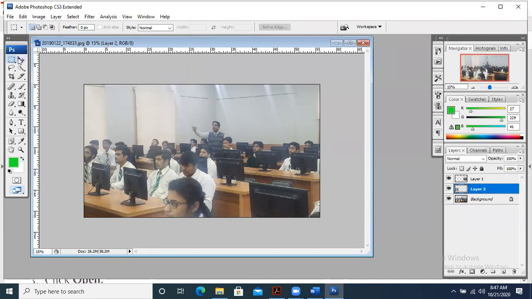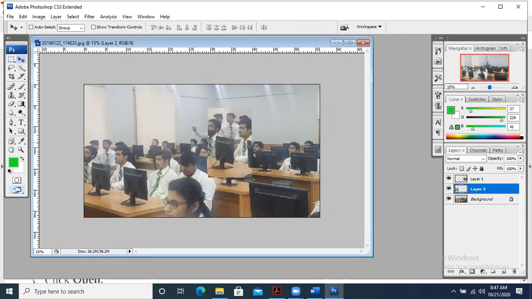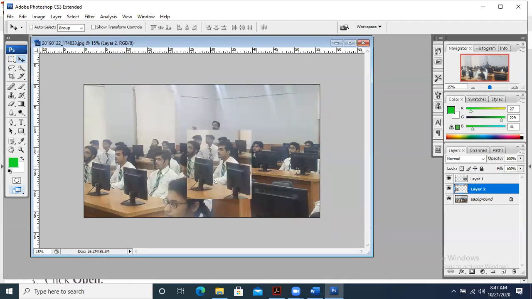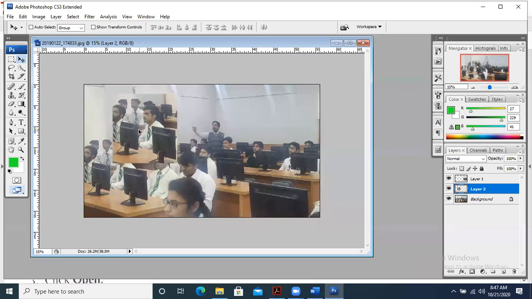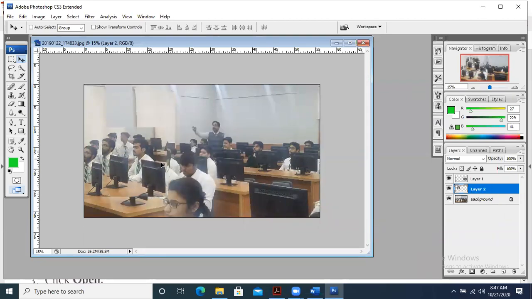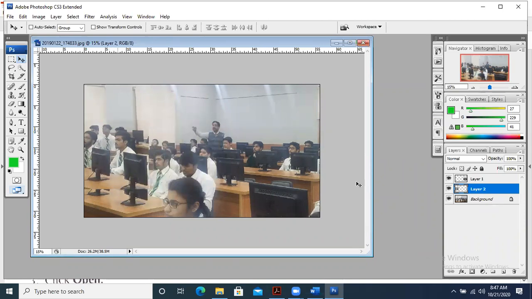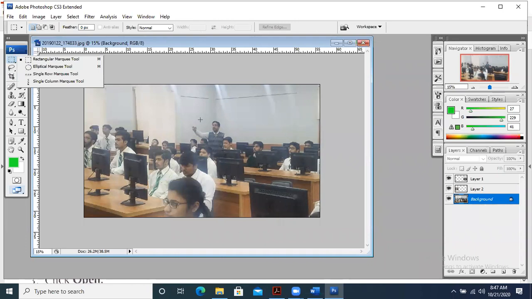So what will happen now? I can move this portion. Why can I move this portion? Because this is on another layer. Can you see this? This is on layer 2. That's why I can move it. But if I am on the background layer and I select some portion, I will not be able to move it. No, I am not able to move it.